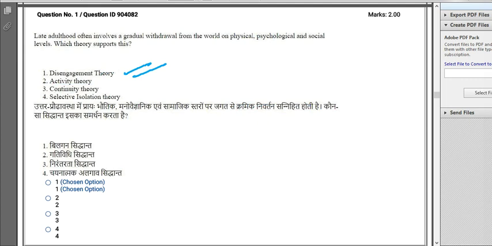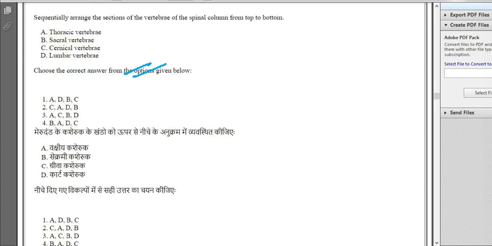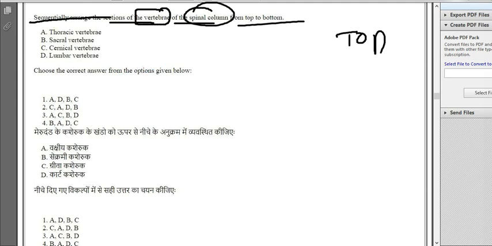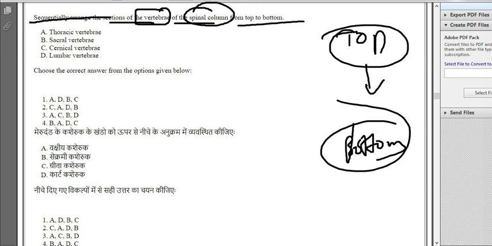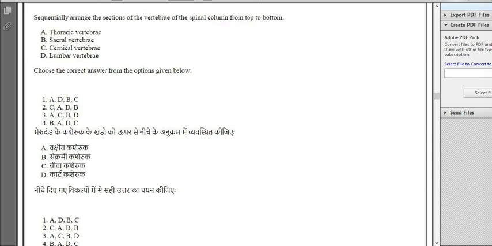Let's move on to the next question. This is question number 2. Sequentially arrange the sections of the vertebrae of the spinal column from top to bottom. They have asked a top to bottom approach, and what should be the right answer over here? It should be option number 2, CADB. This is cervical, cervical.